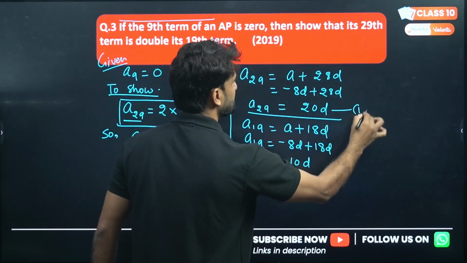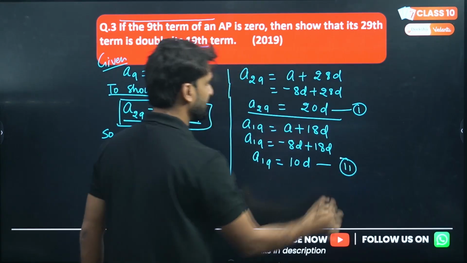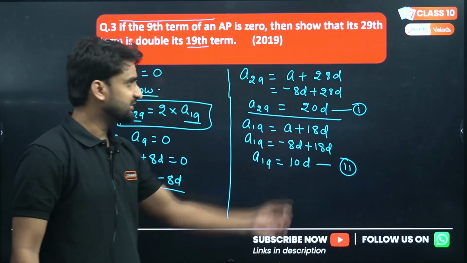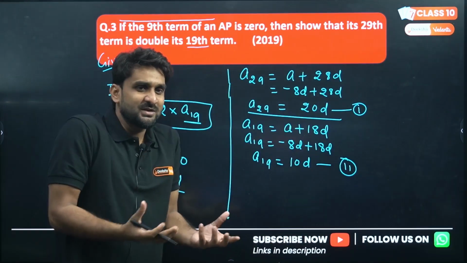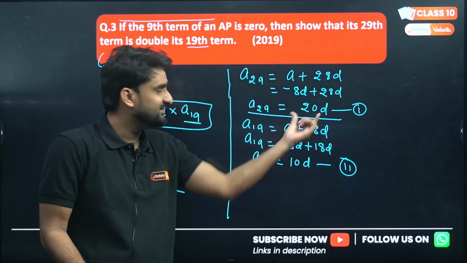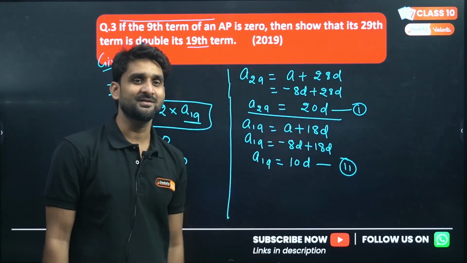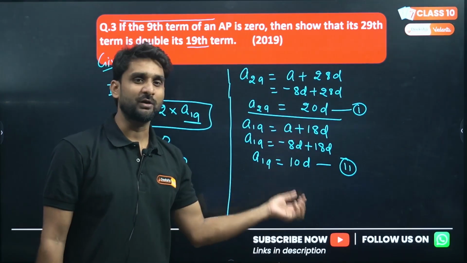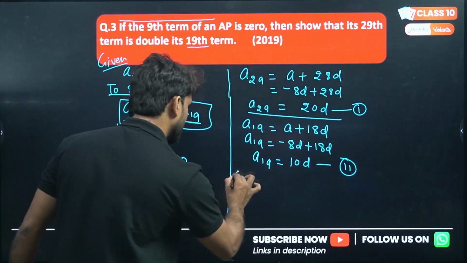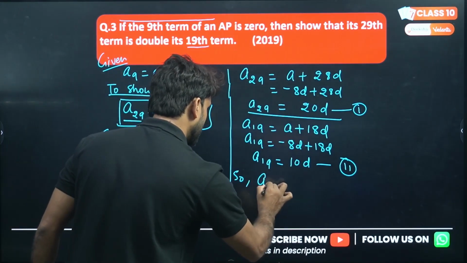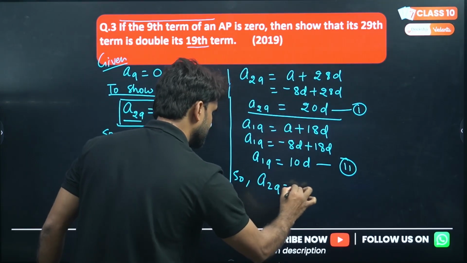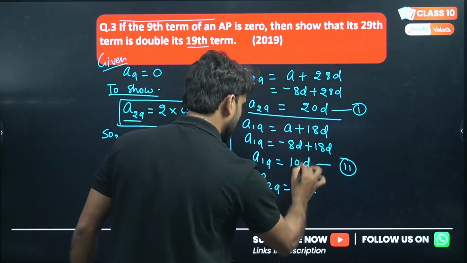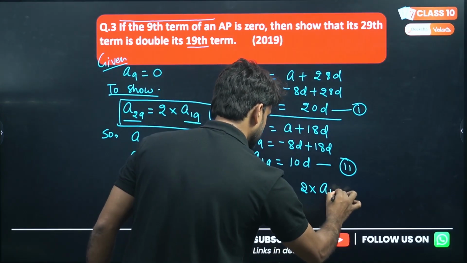This is first and this is second. Look at both equations, first equation, second equation. You can see here, this is 10D, this is 20D. It is clearly visible, 20D is twice of 10D. So we can conclude that the 29th term is 2 into the 19th term.